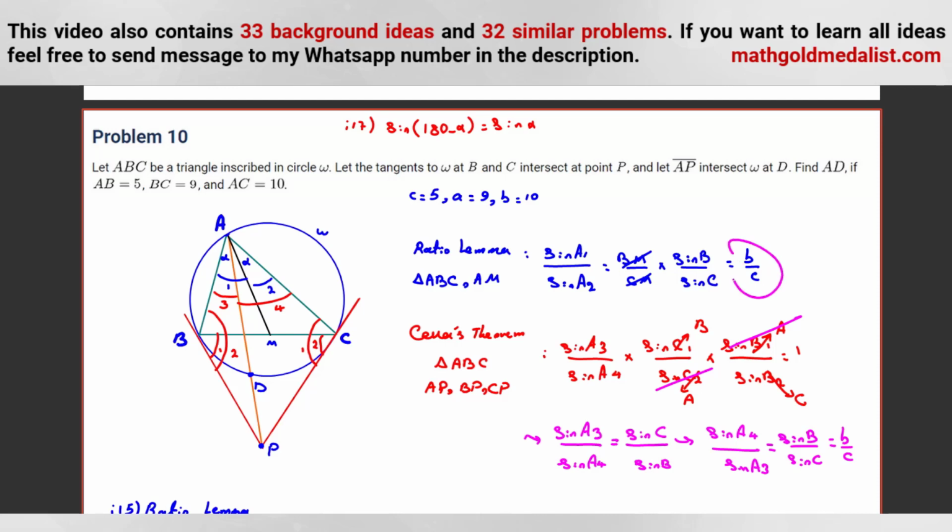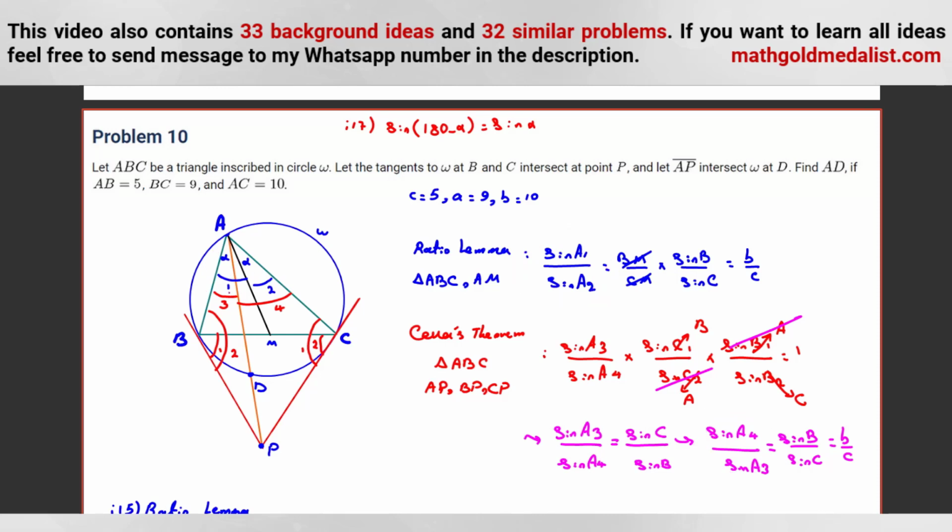As you can see, we will say, okay, sine A1, A2 is equal to sine A4, A3. They are equal, B over C, and we want to say, okay, so A3 is equal to A2 because the sum of them is A. Here you can use this, that sine A4 over A3 is equal to A1 over A2, to say, okay, they are equal, so this alpha equals A3 alpha.